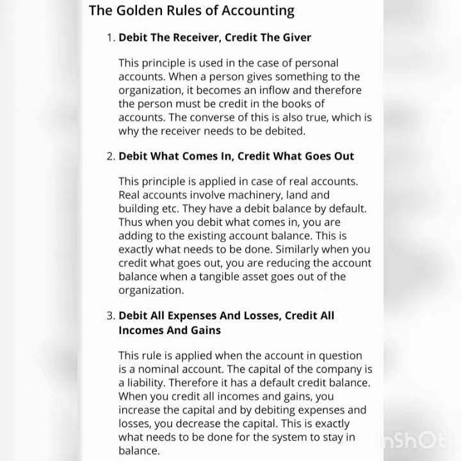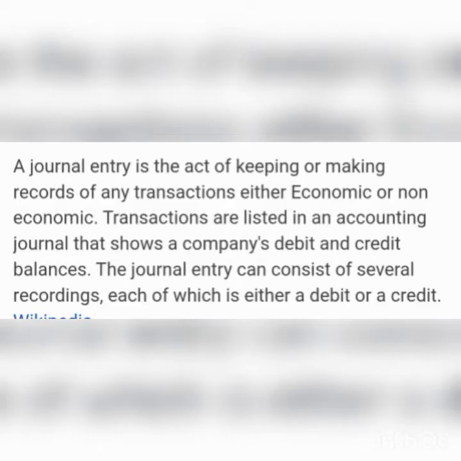Next rule is debit all expenses and losses, credit all incomes and gains. This rule is applied when the account in question is a nominal account. The capital of a company is a liability, therefore it has a default credit balance. When you credit all incomes and gains, you increase the liability, and by debiting expenses and losses, you decrease the capital. This is exactly what needs to be done for the system to stay in balance. The examples of nominal accounts are all direct and indirect expenses and incomes.